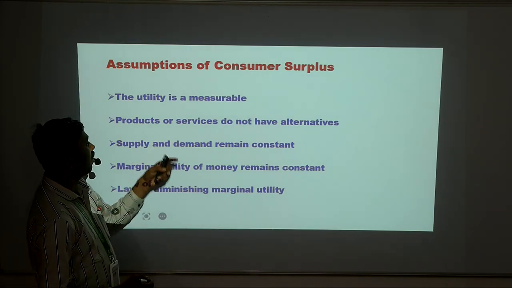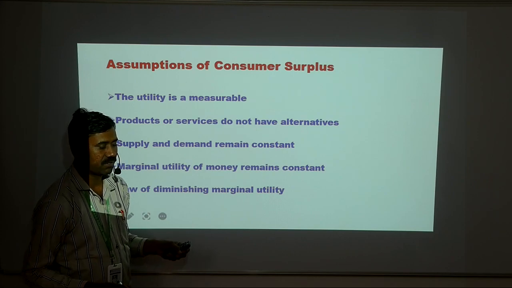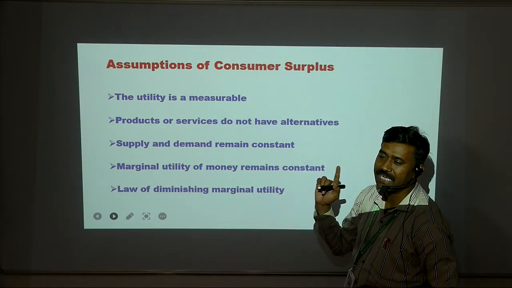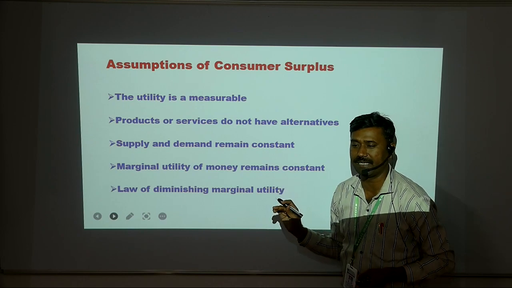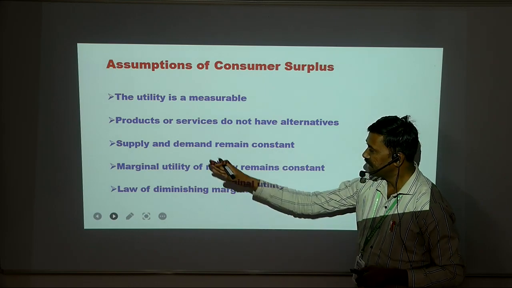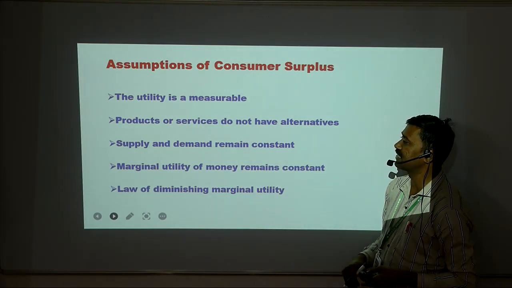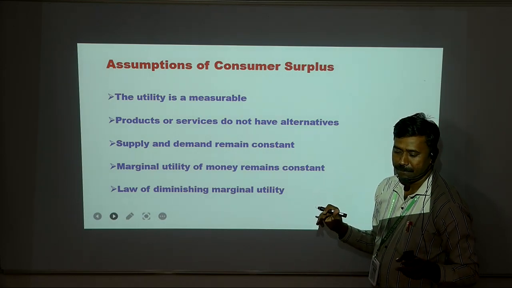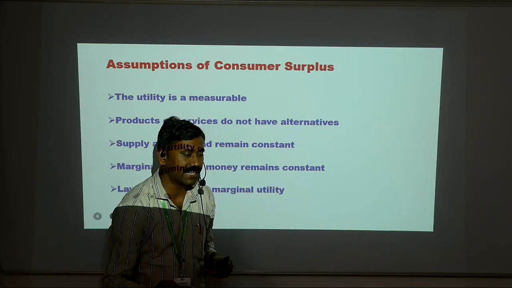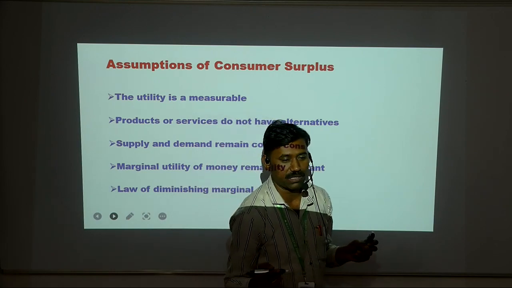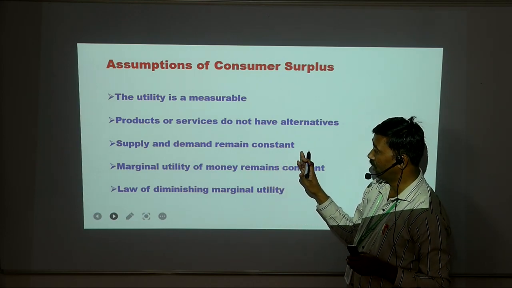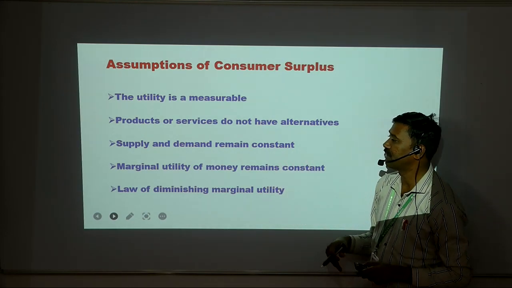Again, the product or services do not have alternatives. Whatever commodity we are going to purchase, there is no alternative; there is a single product available in the market. That is the second assumption. The third assumption is that supply and demand remain constant. When we are purchasing a commodity, there is no sudden increase in the demand or supply of that product. There are no changes in the demand and supply of that commodity.